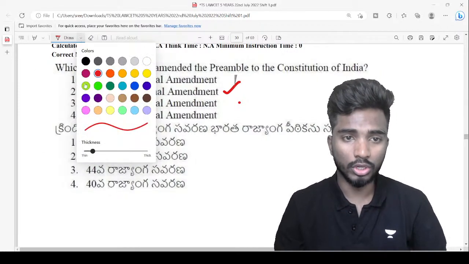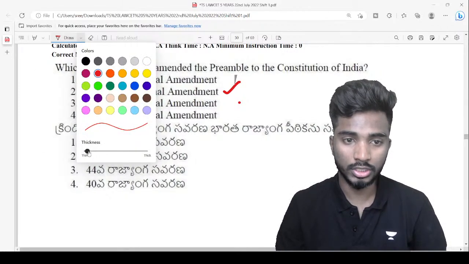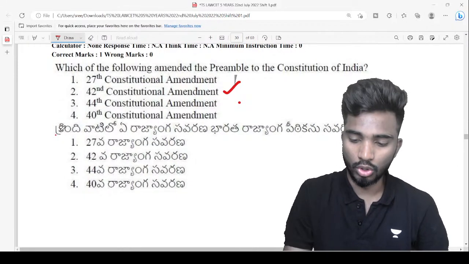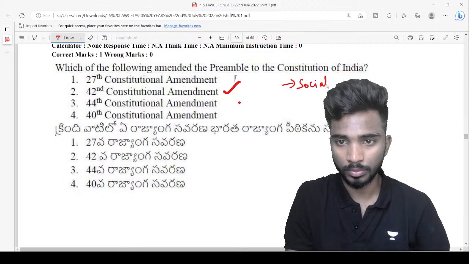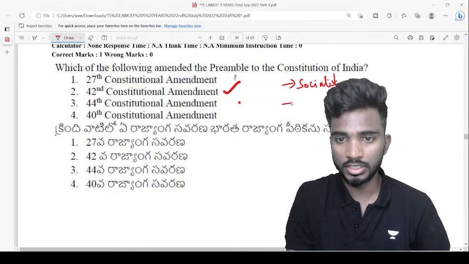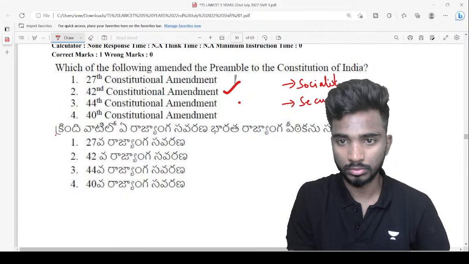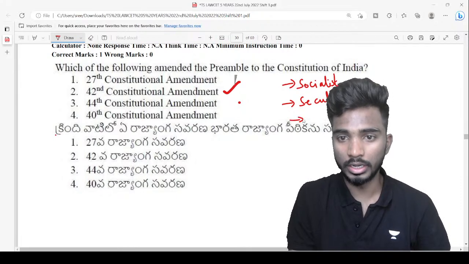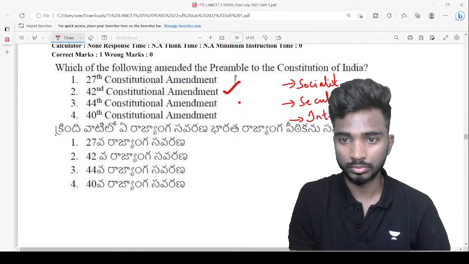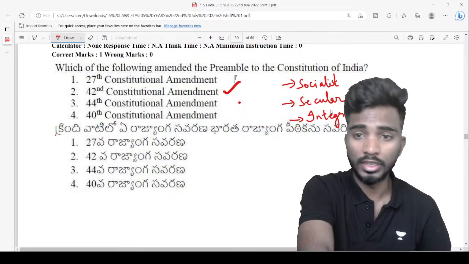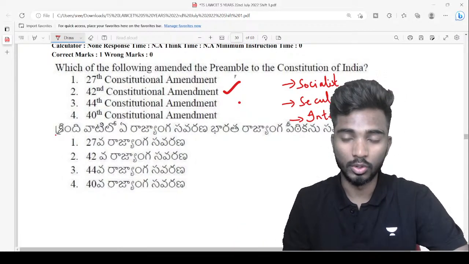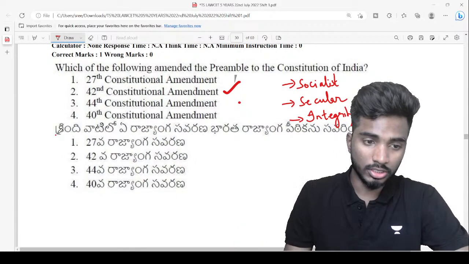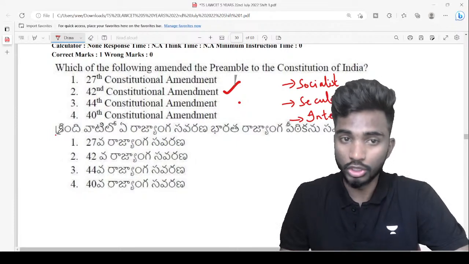So in the original preamble, certain words were not used, right? For example, the word socialist, the word secular, and the word integrity. Just note down these three words. These three words were not mentioned in the original preamble.